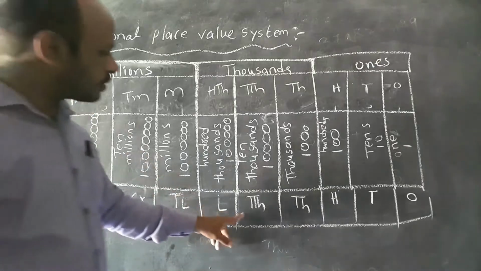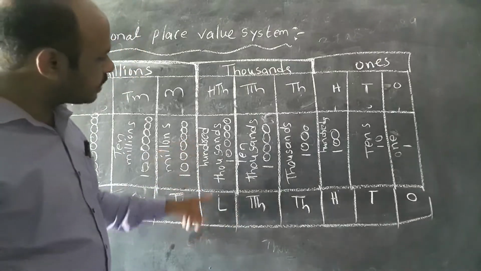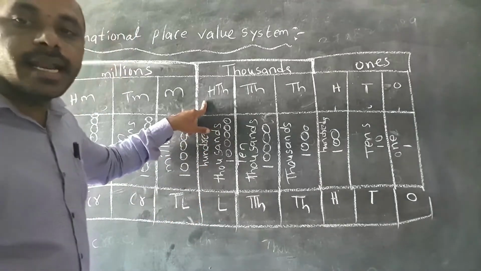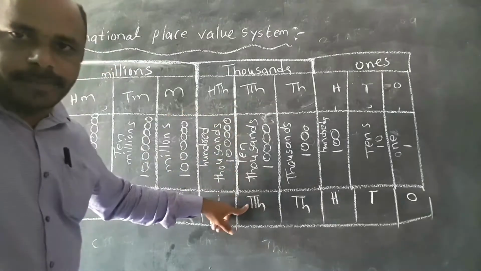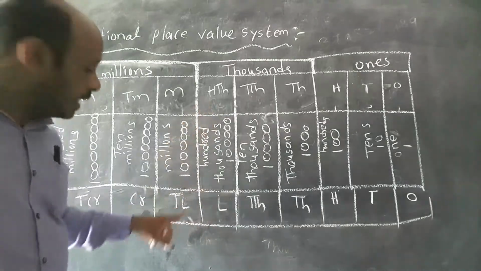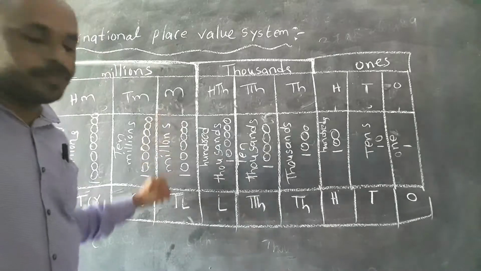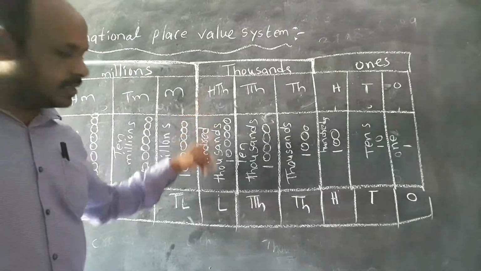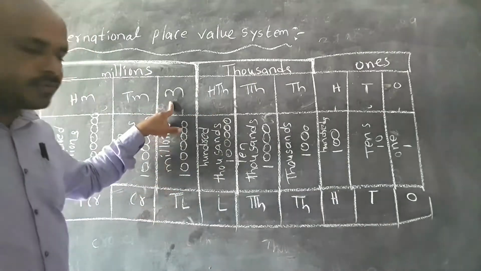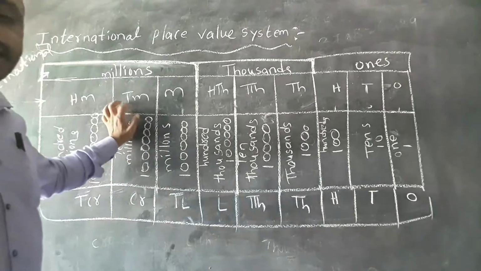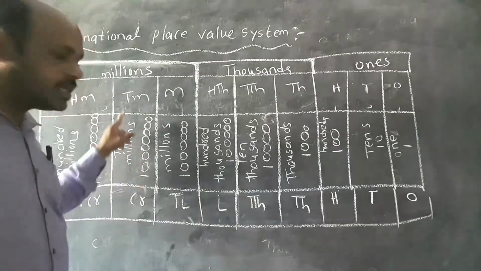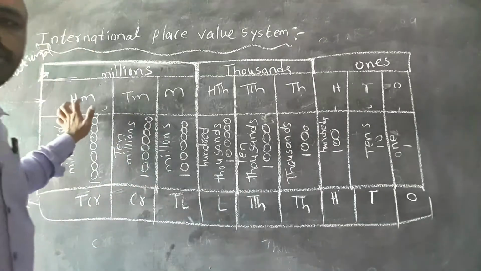Till here both are the same. 1 lakh is equal to how many thousands? 1 lakh is equal to 100,000s. Till 10,000s both are the same. 10 lakhs is equal to 1 million. 1 crore is equal to 10 millions. 10 crores is equal to 100 millions.